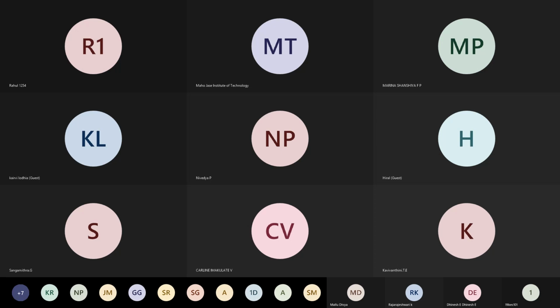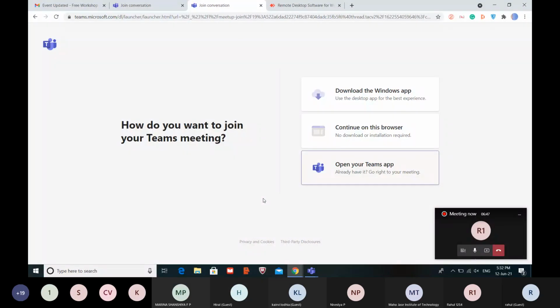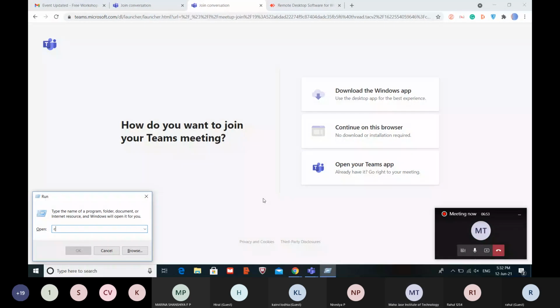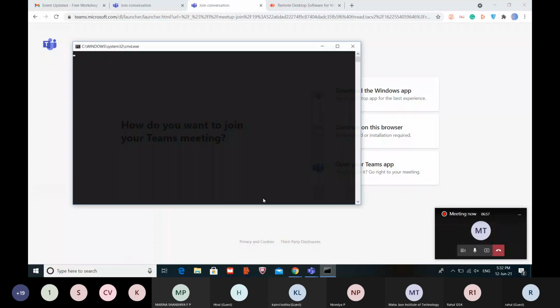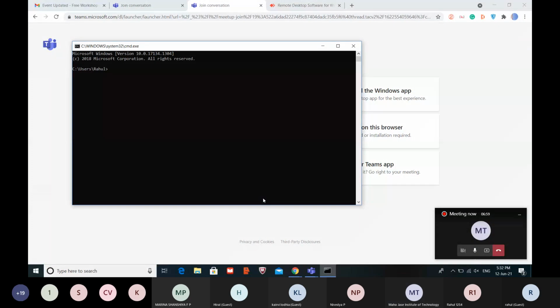Can you see my screen? Everyone, can you see my screen? It is loading. Okay. Yeah, it's visible for me. Others can also confirm. Yeah, sir, it's visible.